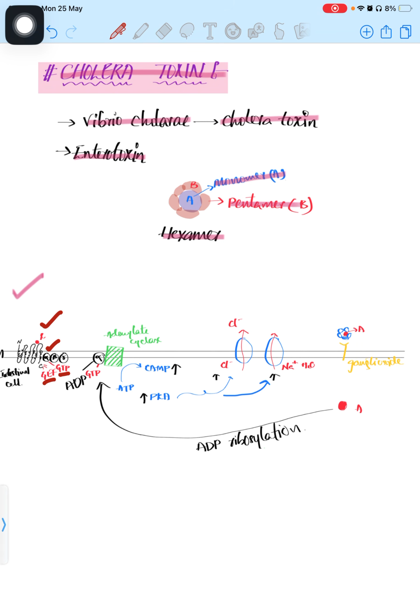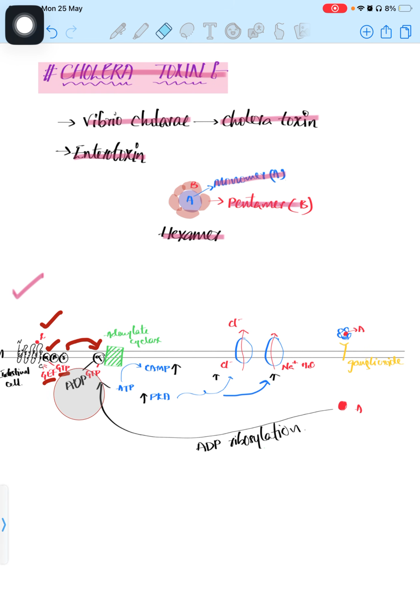So the G protein gets activated and GTP will bind on the alpha subunit. The alpha subunit will go towards the adenylate cyclase and activate cAMP synthesis. So PKA concentration will increase, and this PKA will act on the chloride, sodium and water channels and it will release all the water from these particular channels.